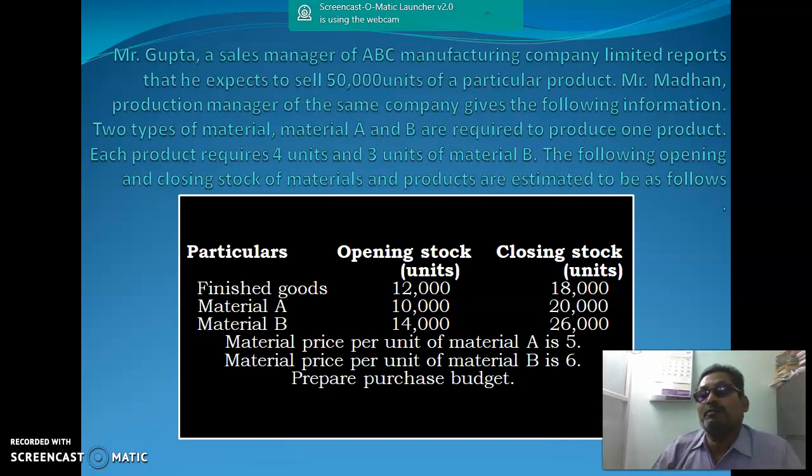How many products do we have to produce? 50,000 units. Then how many raw materials for A and for B will be required to produce one unit?